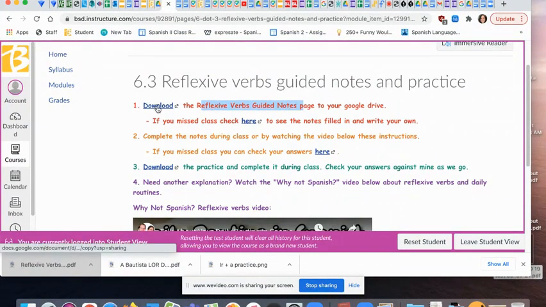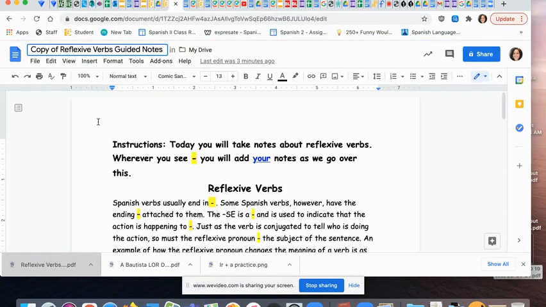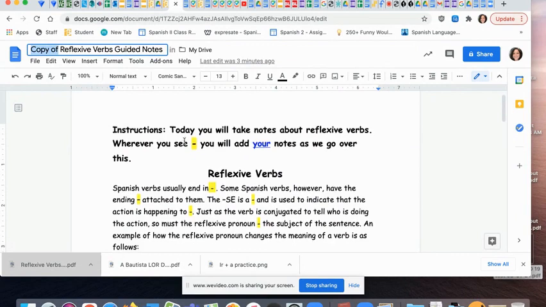You want to click on download. And when you do that, you will get this document. It'll say copy of. You should remove copy of because it's frustrating to have over and over and over in your Google Drive everything start with copy of. So remove that from the title. And then notice that everywhere that there is a yellow dash, that is where you fill something in.